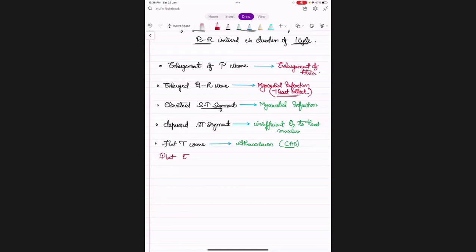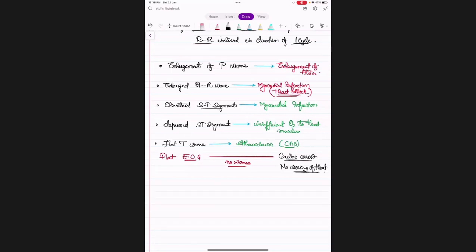Flat ECG. Okay, there is no wave at all. Directly there is a straight line. Means if there is only a straight line, no waves. Means what? It represents cardiac arrest. It shows cardiac arrest. Means no working of heart. And the person is dead, rest in peace.